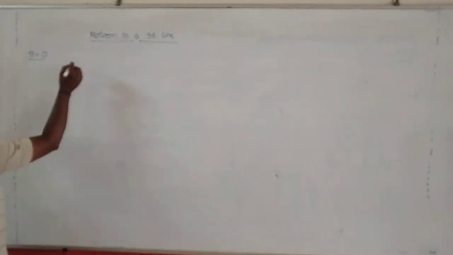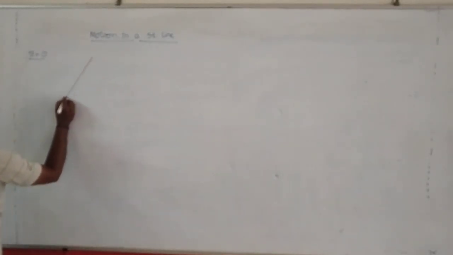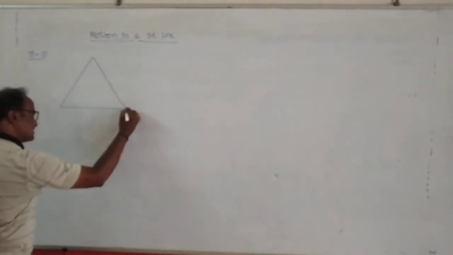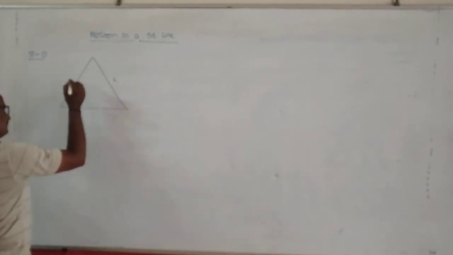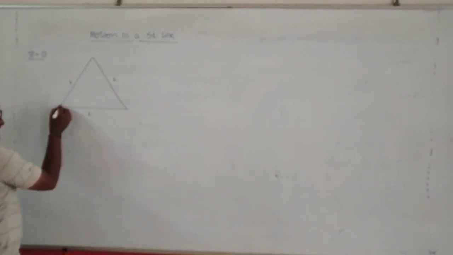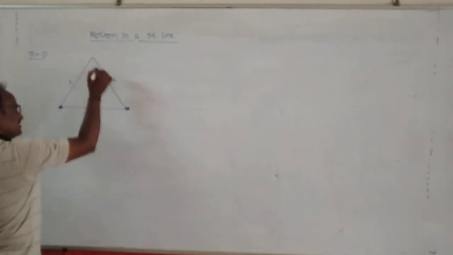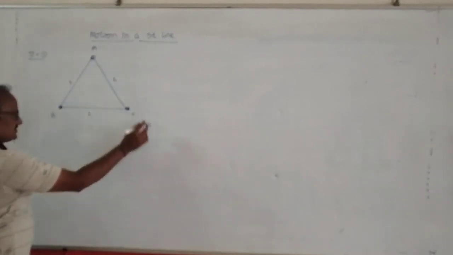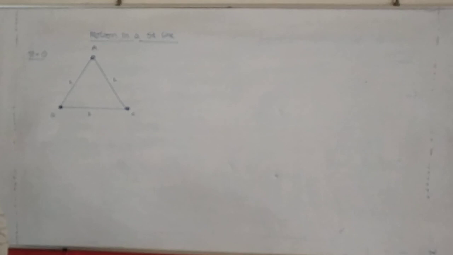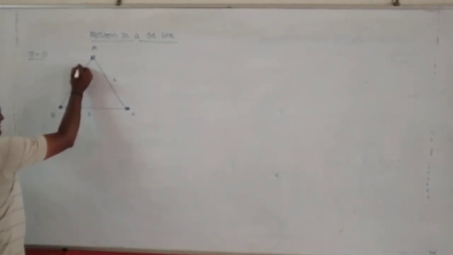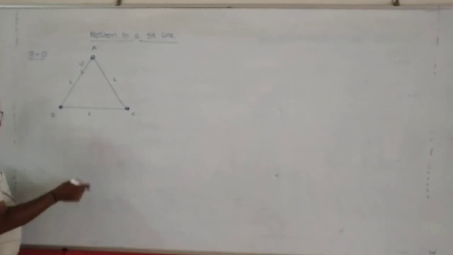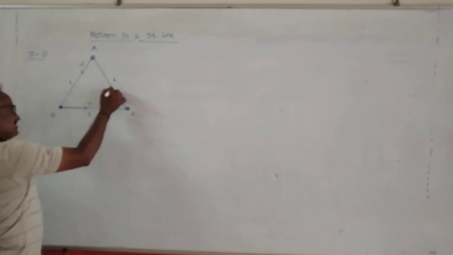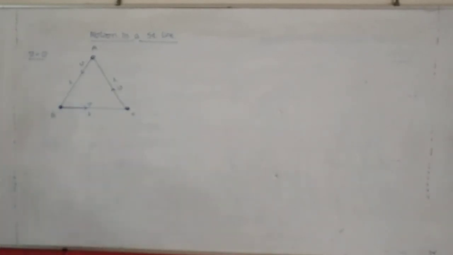See here, three persons are standing at the corners of an equilateral triangle of side length L. This is the position of the first person, this is the position of the second person, and this is the position of the third person, mentioned by A, B, and C. A is moving towards B with a speed V, and at the same time B is moving towards C with a speed V, and C is also moving towards A with a speed V. This is the given diagram.